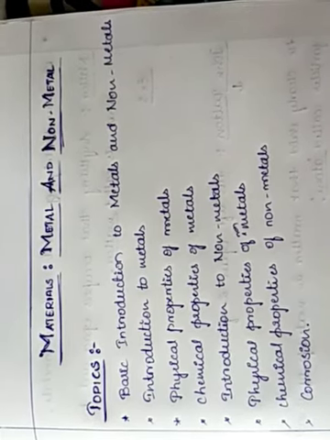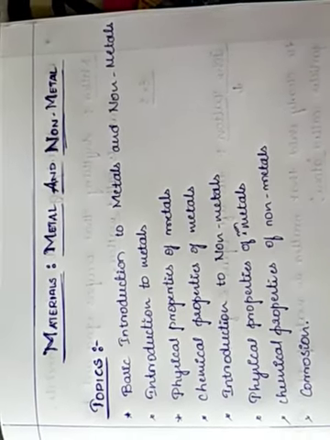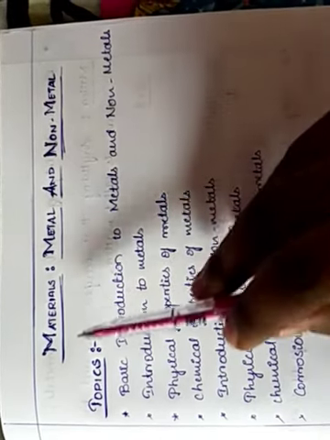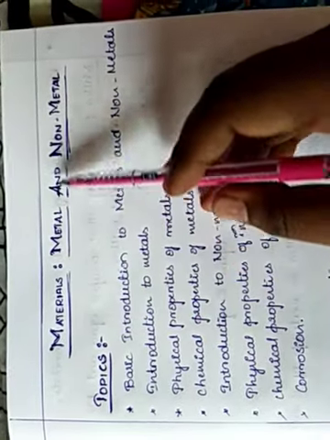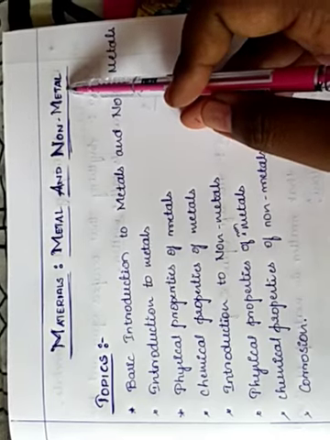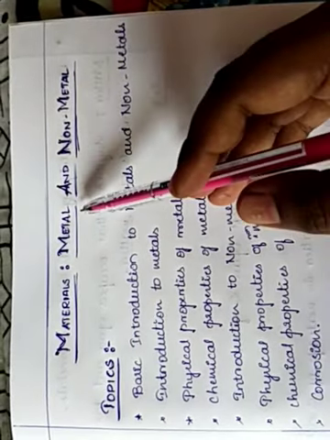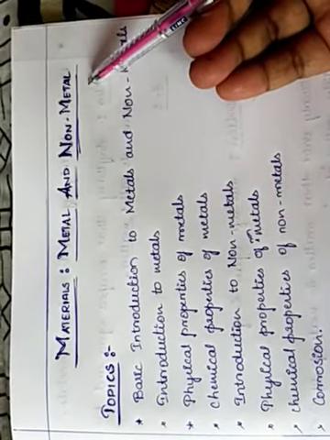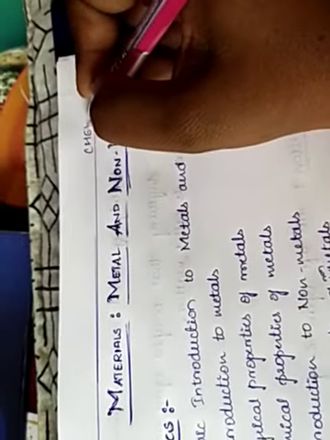Hello children. So today we are going to start a new chapter, that is Materials: Metals and Non-metals. This is the second chapter of our chemistry. This is the chemistry chapter, that is metals and non-metals. It is chemistry.